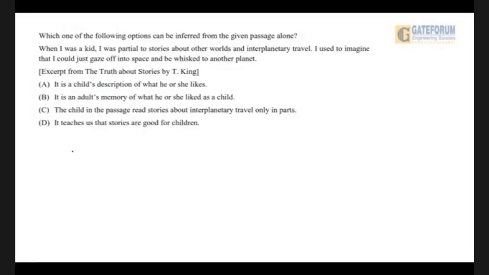Well, stories are good for children or bad for children, no comment has been made on that. So how can I say so? So considering all the four options, it is clearly understood that number B is the most feasible conclusion that can be drawn. So in the exam, I would have picked number B, right?